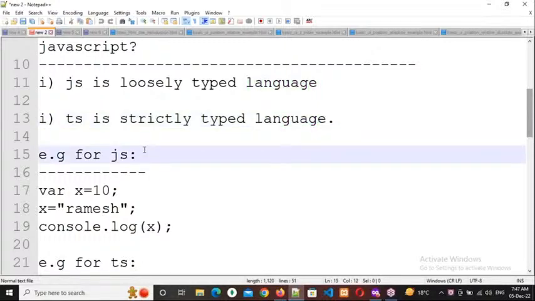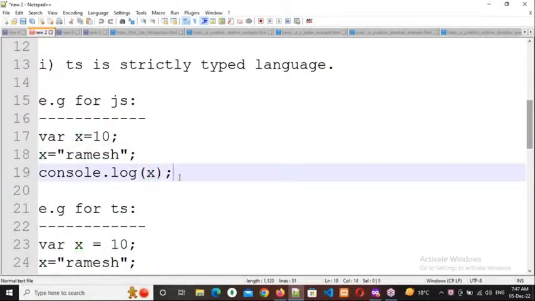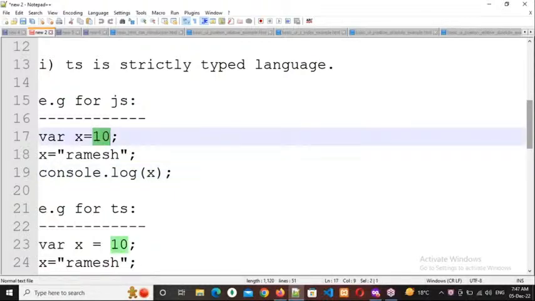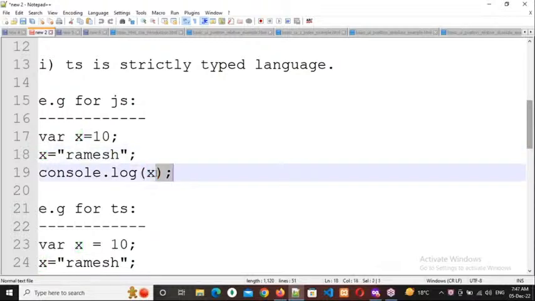For example, var x = 10; x = "Ramesh"; console.log(x). See here, I want to deal with the data 10 now, and it is assigned to a variable called x. x equals 10. The next time, what I'm doing is x equals Ramesh, then console.log x. So now respond everybody, what is the output I will get in JavaScript? 10, Ramesh, or an error? Just guess. Just observe.